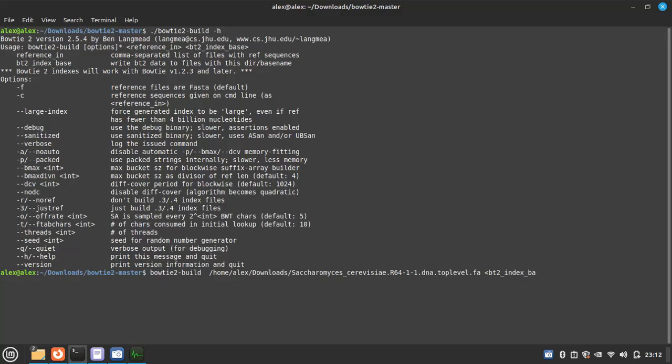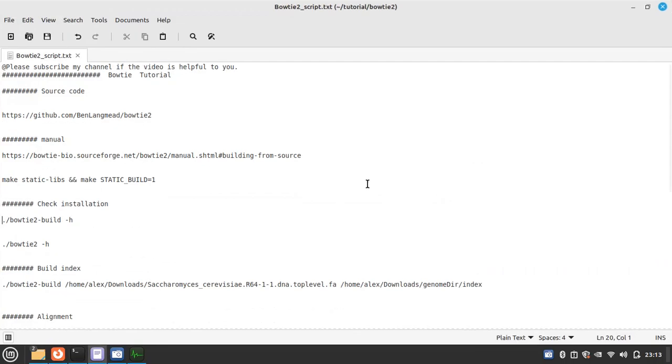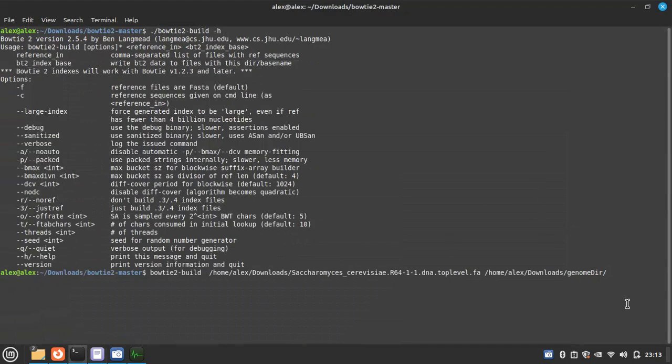Then I have to put the index folder. It is also home, Alex, download, and genome directory. Then I have to put a prefix, like I am going to name it index, so it is the prefix.